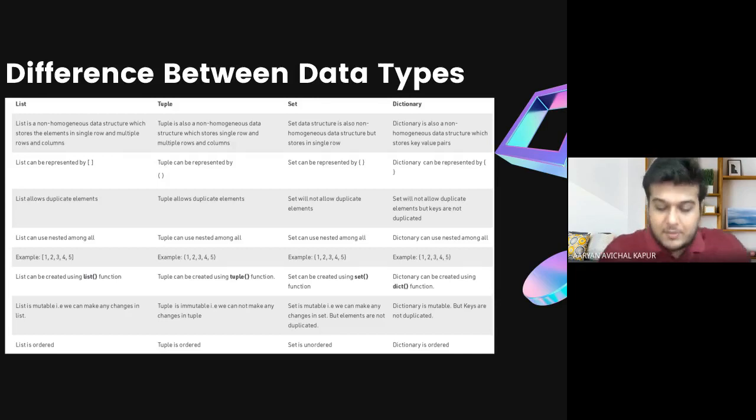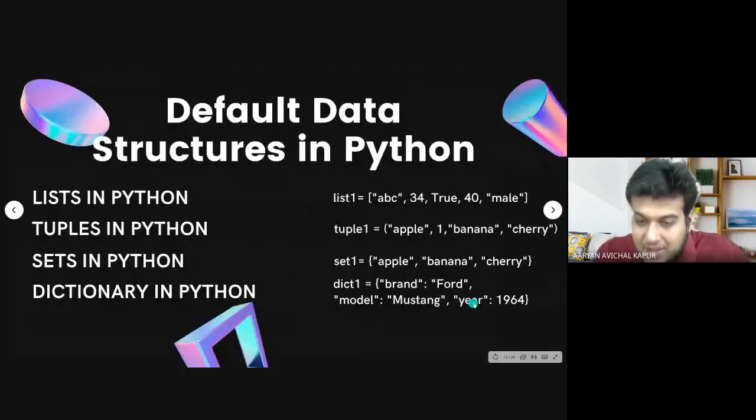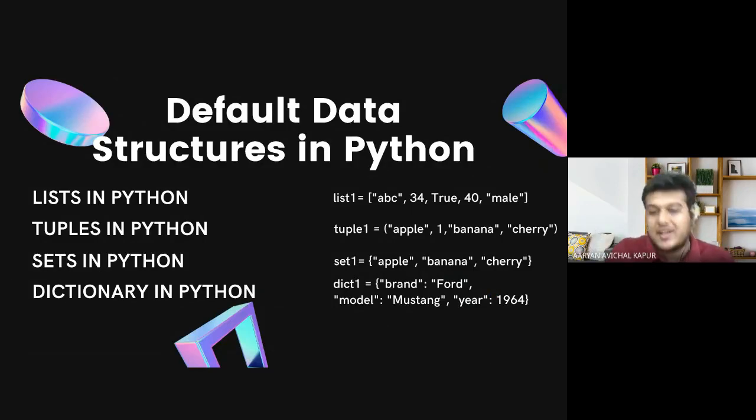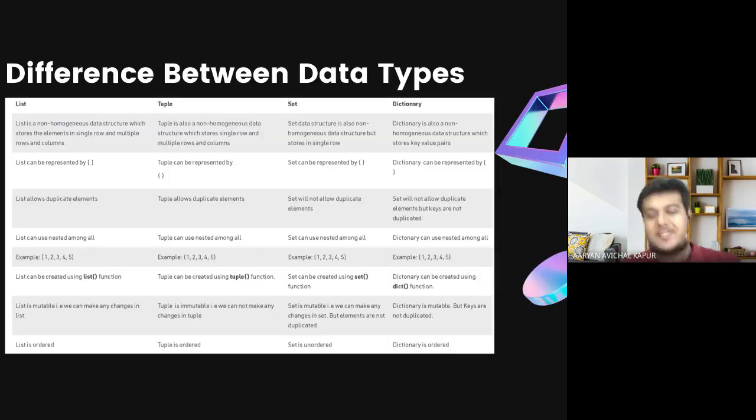So in the previous example, I can have two fields that have Ford as their entry, but there can only be one brand. There cannot be two brands, of course, as an item cannot have two types of brands. Whereas two cars can share the same brand. Perfect. So this is the difference between set and dictionary.